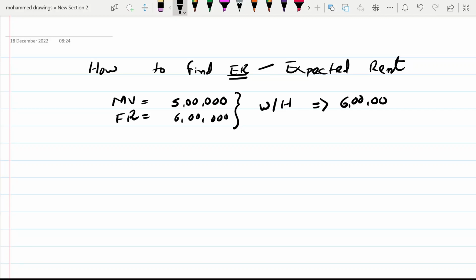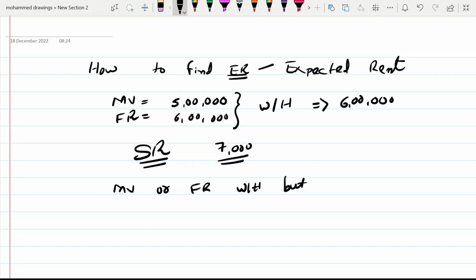Now that will become your first answer. Now you have to compare with SR. SR means standard rent under the Rent Control Act. Let us say it is 7 lakh. Now what is the step? Actually the rule is MV or FR, whichever is higher, but subject to SR. That means your answer cannot exceed SR. So your 6 lakh you have to compare with 7 lakh.